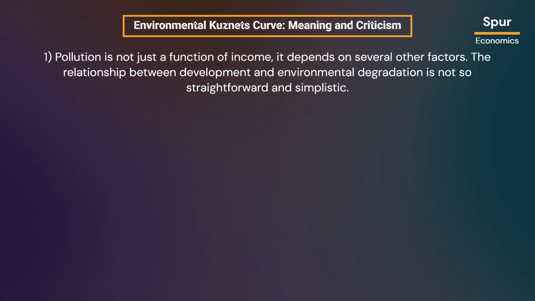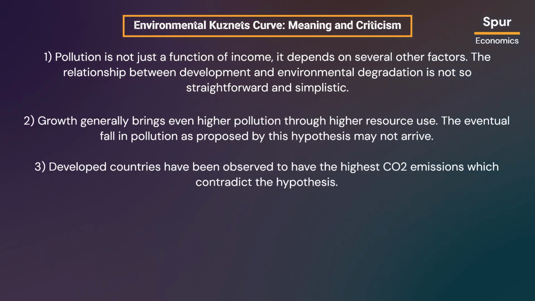This environmental Kuznets curve is criticized due to several reasons. Pollution is not just a function of income, it depends on several other factors. The relationship between development and environmental degradation is not so straightforward and simplistic. Growth generally brings even higher pollution through higher resource use. The eventual fall in pollution as proposed by this hypothesis may not arrive.